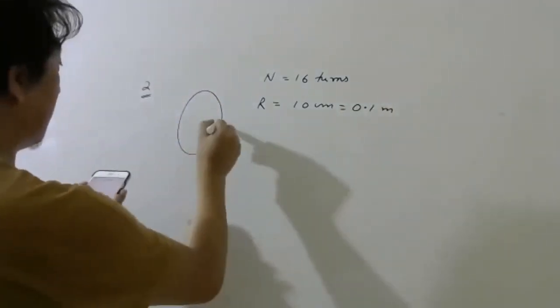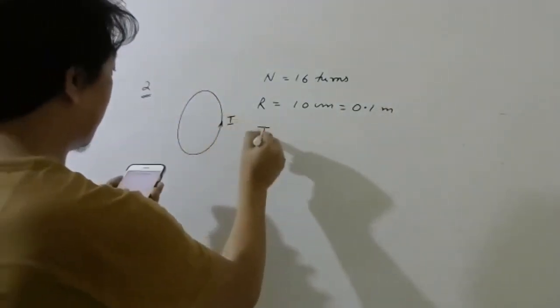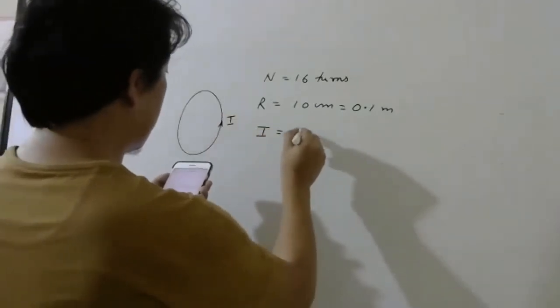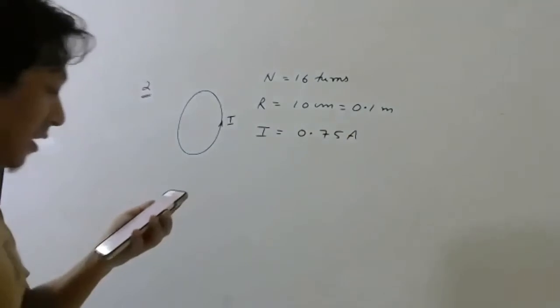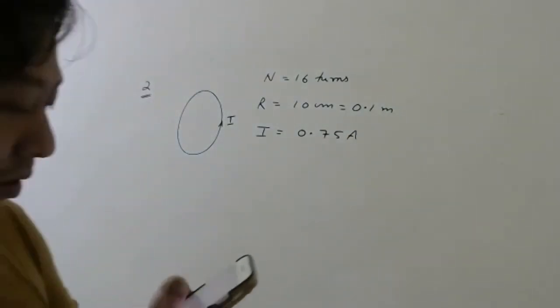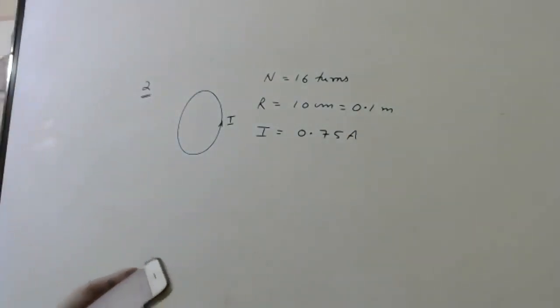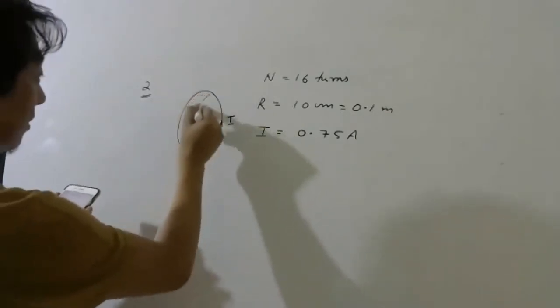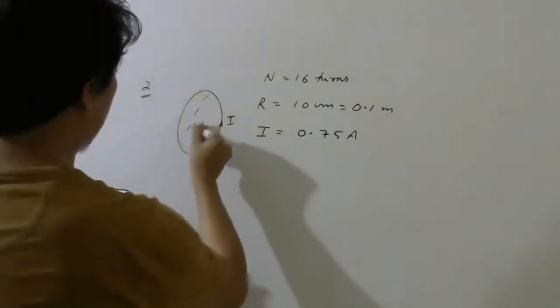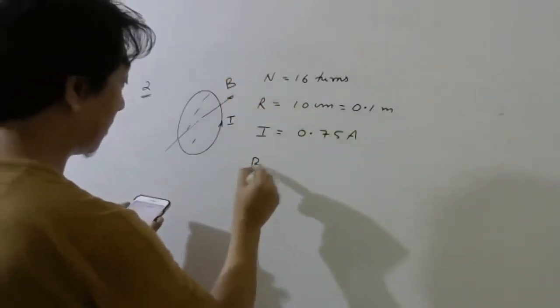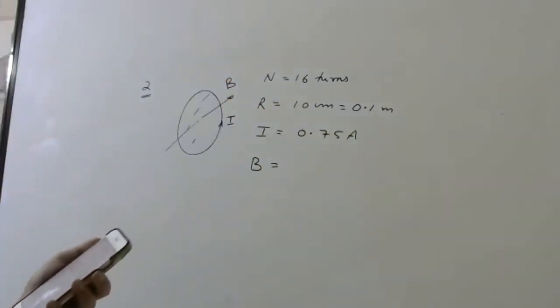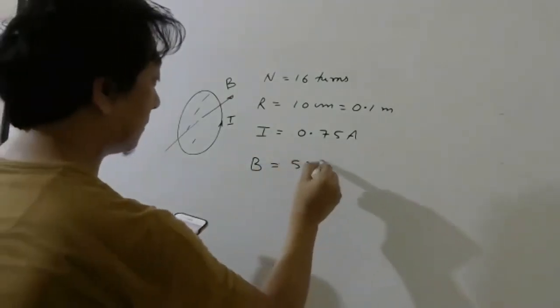It carries a current I, let's say, that is equals to 0.75 ampere. Rests with its plane normal to an external magnetic field. So the plane of the coil is perpendicular to some external magnetic field. What is the value of the magnetic field? 5 into 10 power minus 2 Tesla.